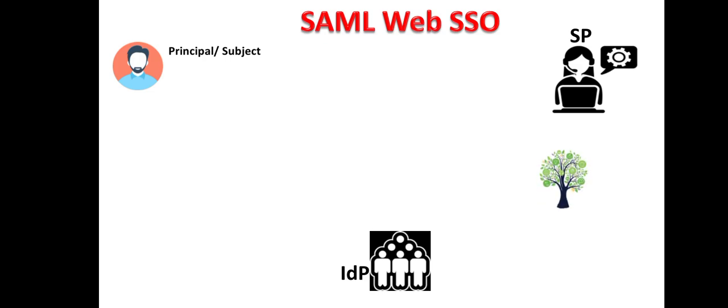So the service provider is hosting a resource which is required by the user or the subject or principal, and the identity provider is hosting a single sign-on service for the user to authenticate the user once, and then the user can access multiple resources hosted by one or many service providers.